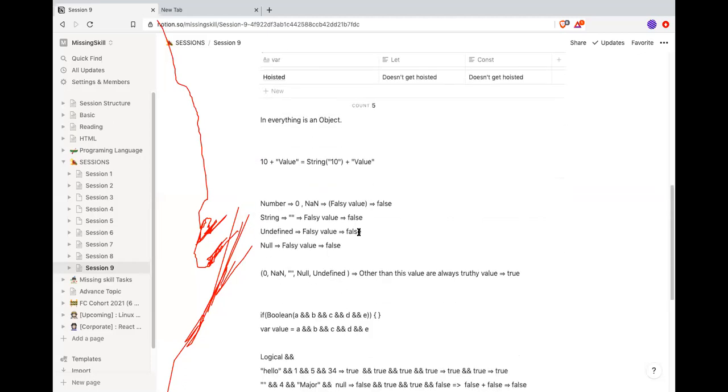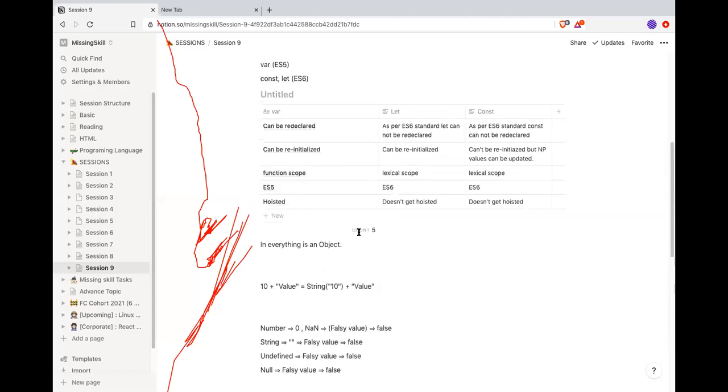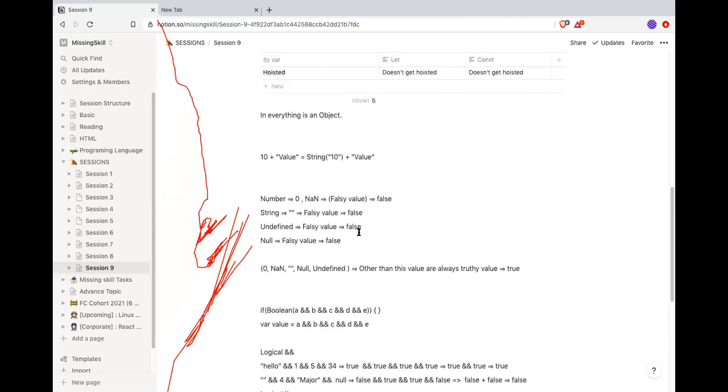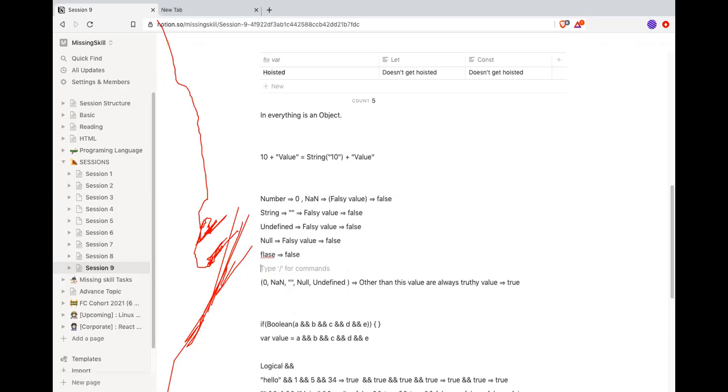All right. What are the truthy and falsy values? 0, null, undefined, false is again false.